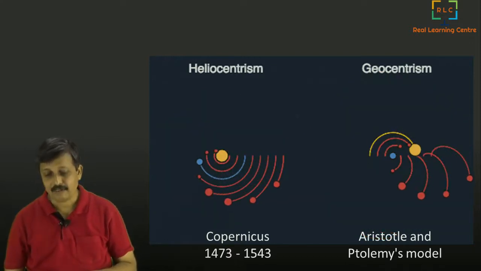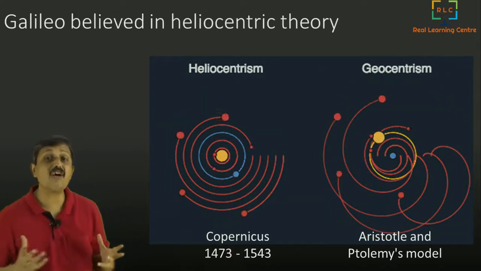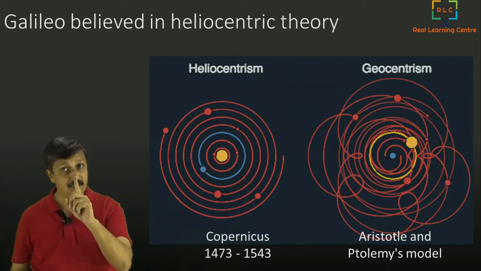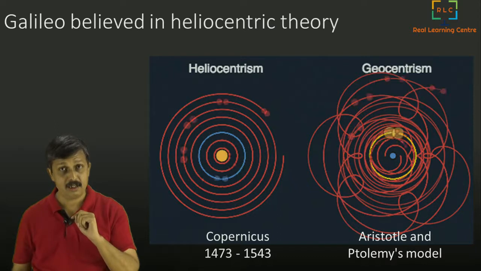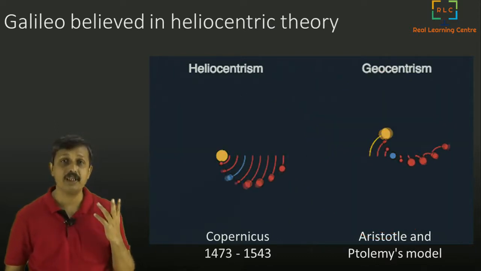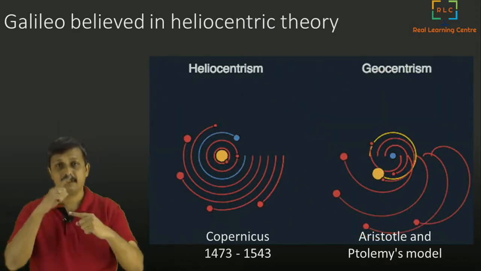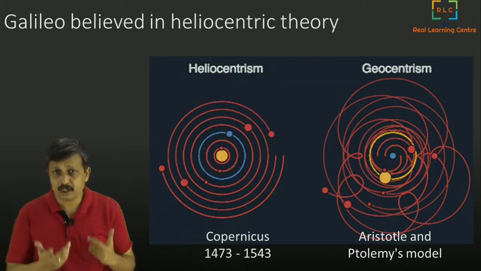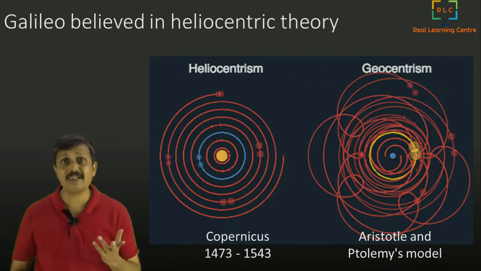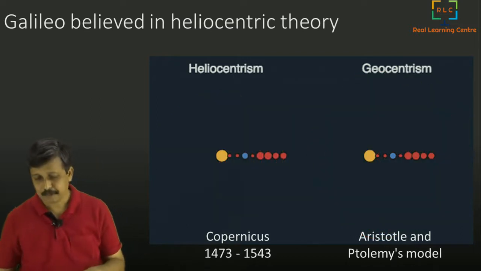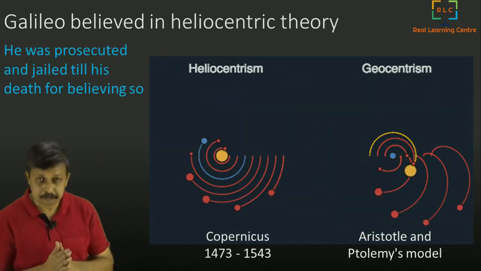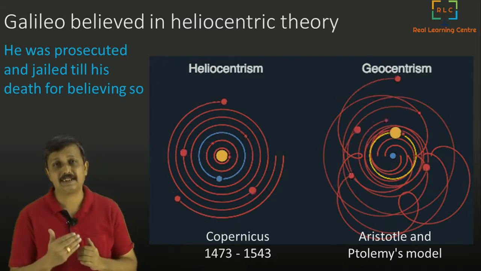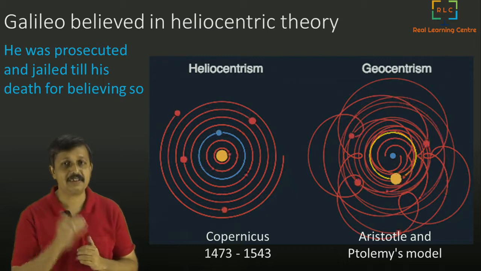However, Galileo believed very strongly in heliocentrism. He said that the sun is at the center and not the Earth. And he even showed through telescopes that what goes around Jupiter is Jupiter's moons. The Jupiter's moons are going around Jupiter, not around the Earth. So something else can be at the center. So he showed all that. And he was prosecuted and jailed till his death for believing in such a theory.